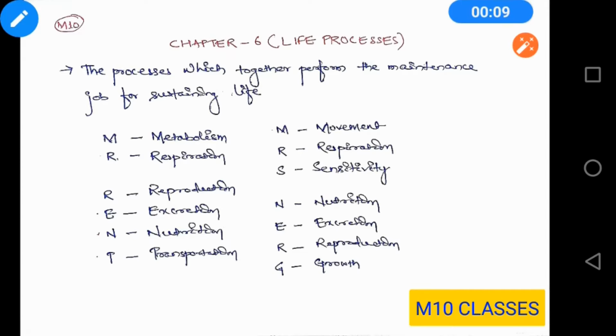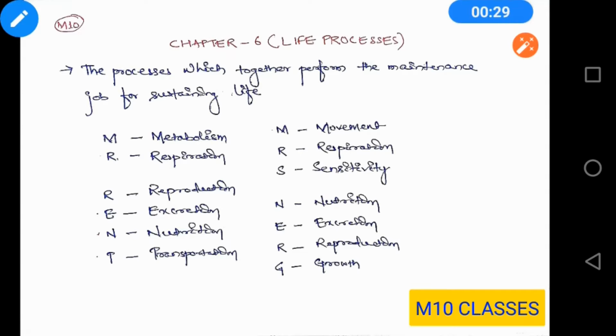Hope you are enjoying the classes, and today we are going to start with a new topic, that is chapter 6, Life Processes. Now first of all, what are life processes? Life processes are those functions which together perform the maintenance job for sustaining life.